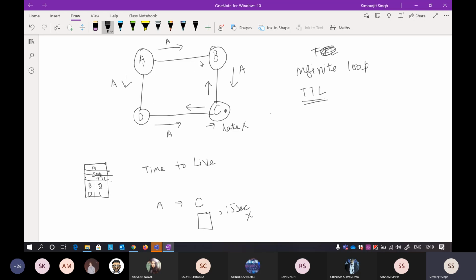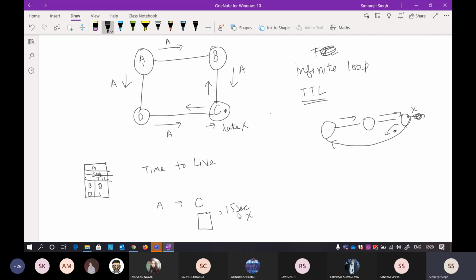If it is a closed loop, I haven't given anything to stop it. If this is not a closed path, when I flood the information it will go to this router, and there is no other way for this router to pass the information, so the information will be discarded here. But if it is connected in a closed loop, the information is available to the router and the outgoing link is also available. Whatever information it receives, it will also put on this closed loop, and again it will fall into an infinite loop. So I do not want that.